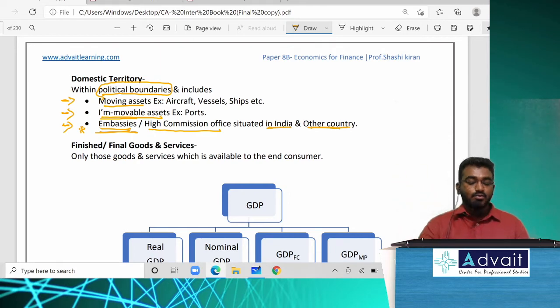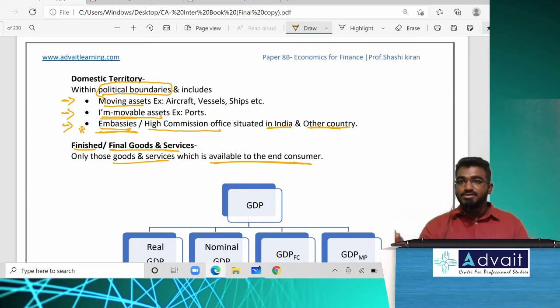Acceptable? And what was the meaning of final goods or finished goods? All those goods and services which are available to the end consumer at the end point where they are ready to consume. Unless they are ready to consume, they are never called final goods, and they are only intermediary goods. And all those intermediary goods are not included in GDP or calculation of national income. Is that clear? So these are the chota mota technical points.